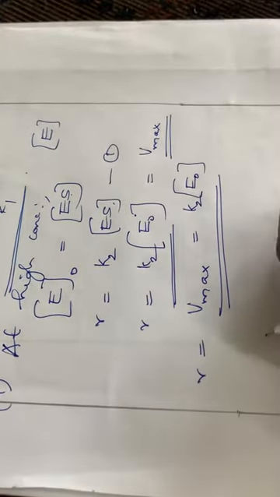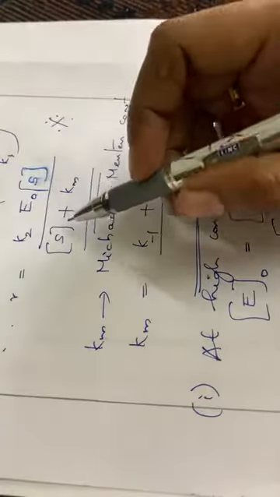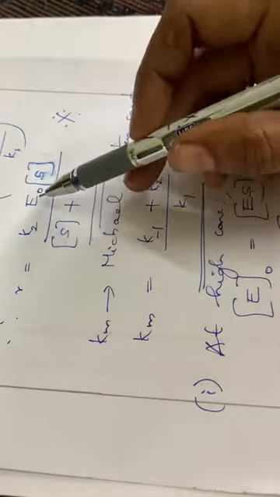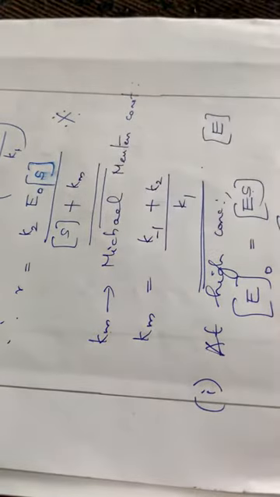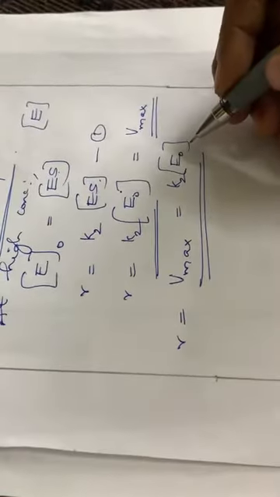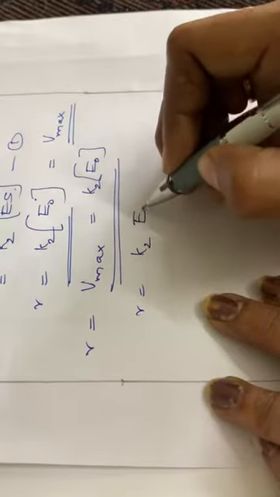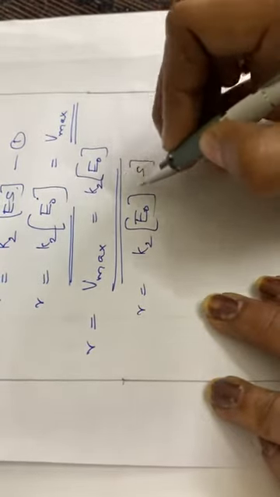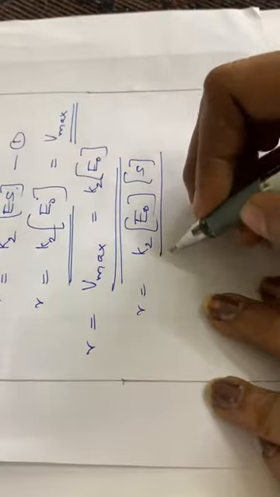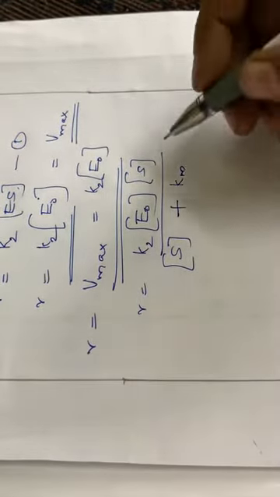Again, the Michaelis-Menten equation is rate is equal to K2 into E0 into S divided by S plus Km. That is the equation we obtained.